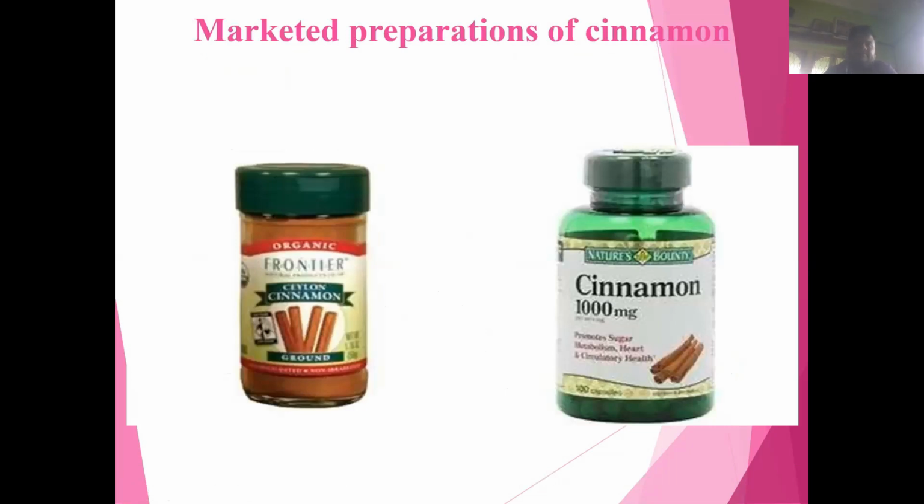Now there are some marketed preparations of cinnamon which are available in the market in tablet form or powder form.